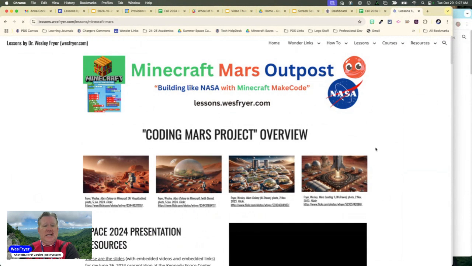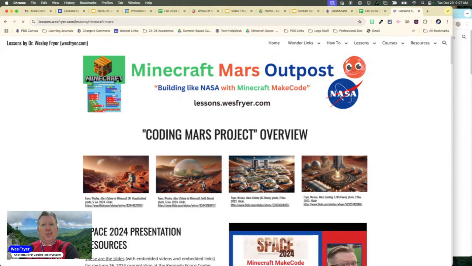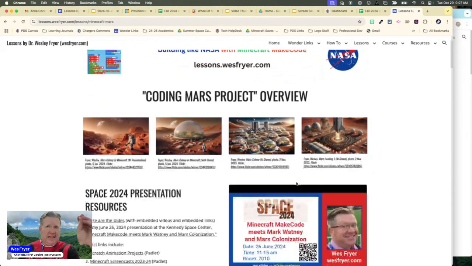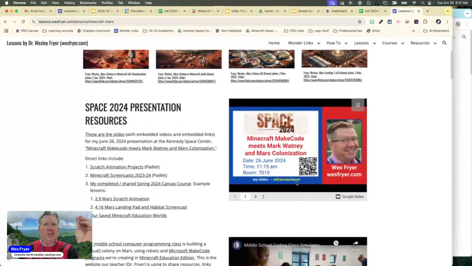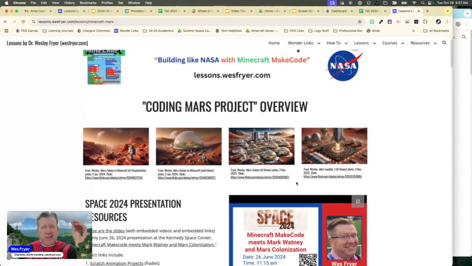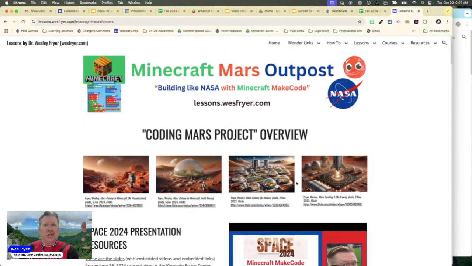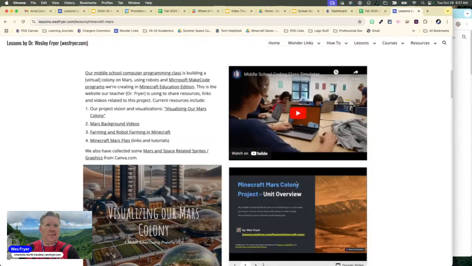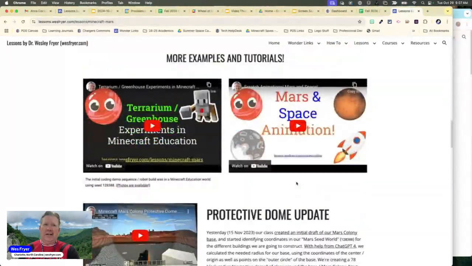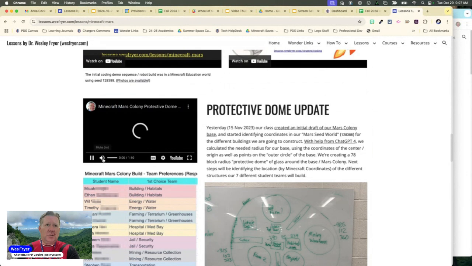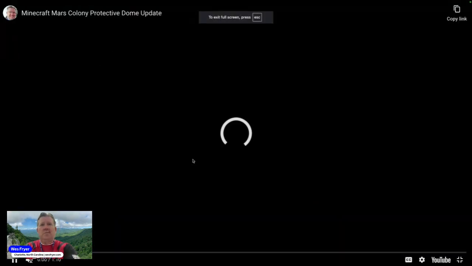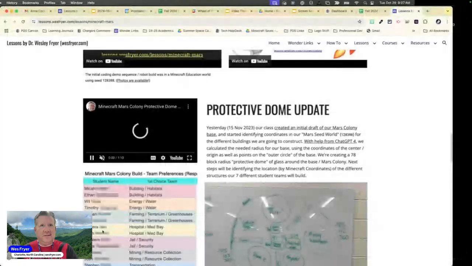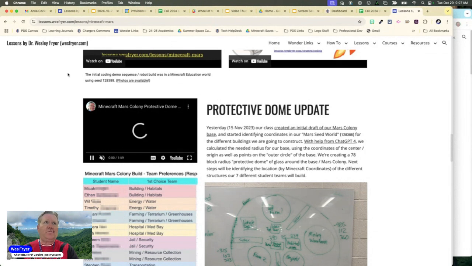So just like NASA is planning to 3D print a bunch of different habitats on Mars, we are using our coding skills in Minecraft education or MakeCode education in order to build basically, I did use the word colony. I try not to use that anymore, but this will show it a little bit. I'm trying to create buildings using robots that are going to be able to hopefully. My internet is not working. There we go.